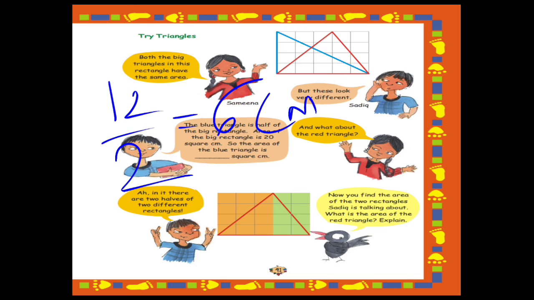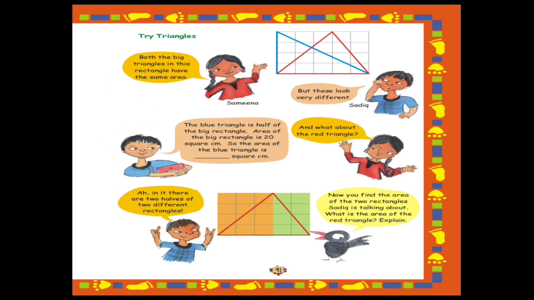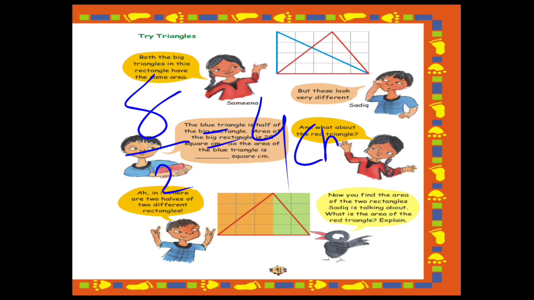Now let's check the green one. The area of the green rectangle is 8 centimeter square, and the triangle is covering half, therefore 8 by 2. If I divide 8 by 2, the answer will be 4 centimeter square. Right?